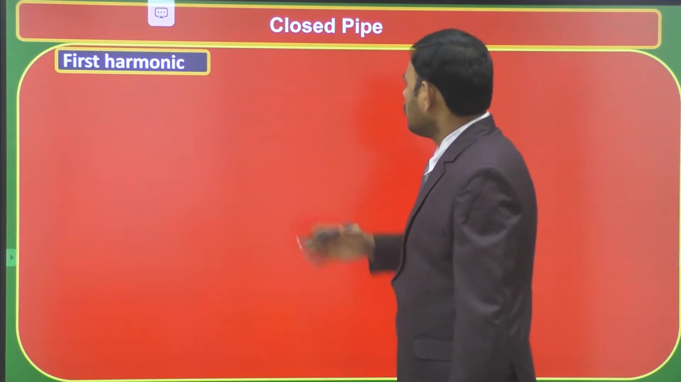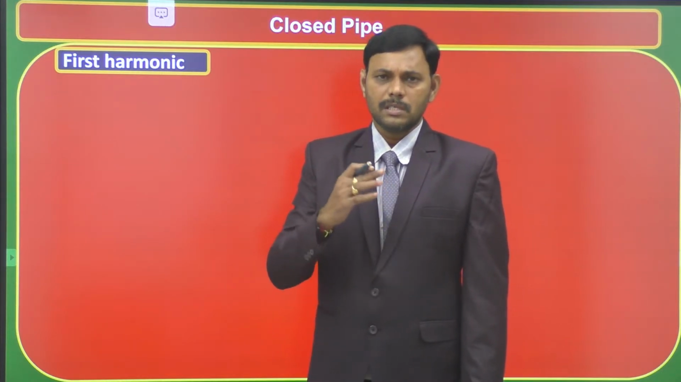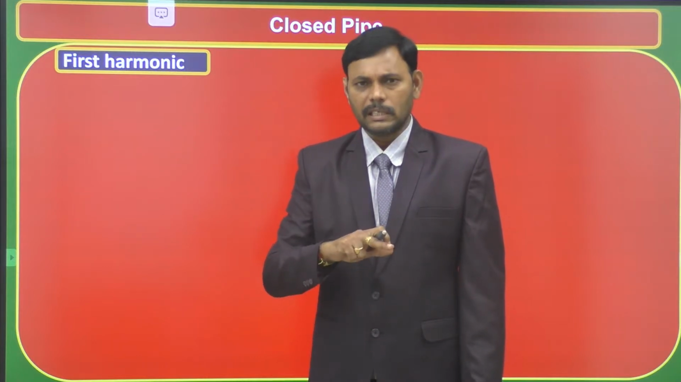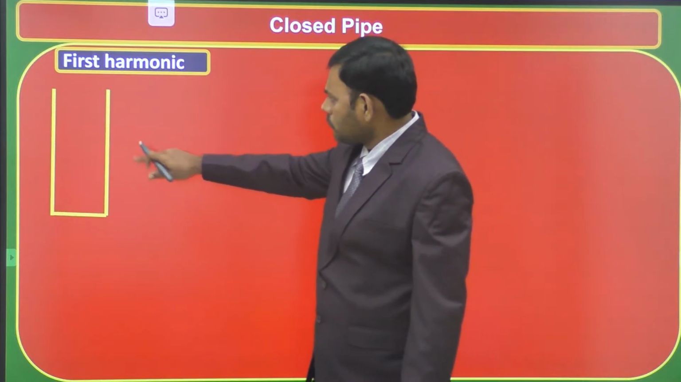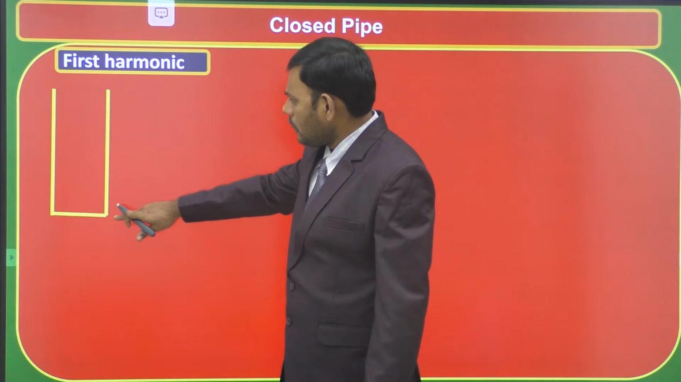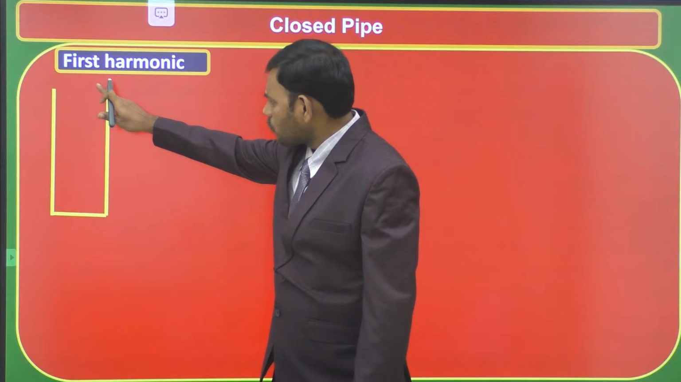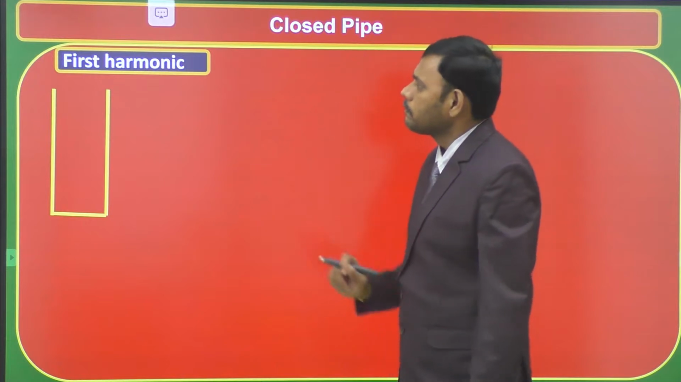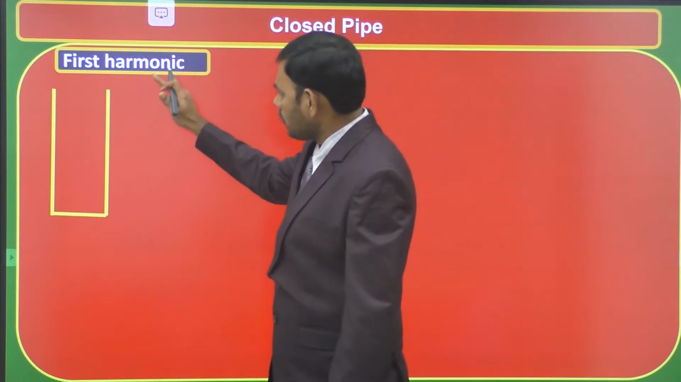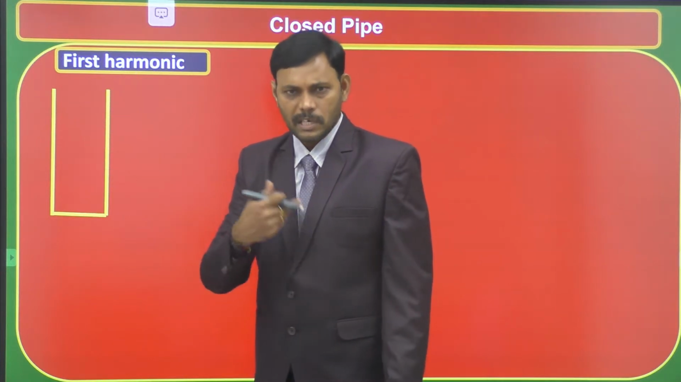Here a pipe which is made up of a metal having uniform area of cross section, which is open at one end and closed at the other end, is known as a closed pipe. See the diagram. This is a pipe of uniform area of cross section in cylindrical shape, which is open at one end and closed at the other end. This is considered as the closed pipe. Let us see the first harmonic of the frequencies formed in the closed pipe in the form of stationary wave pattern.